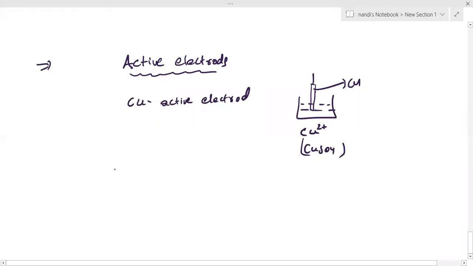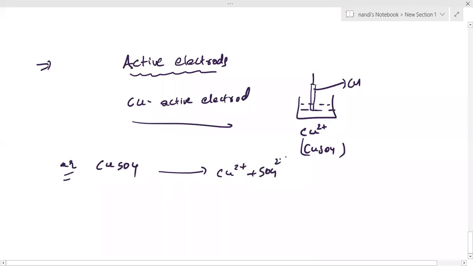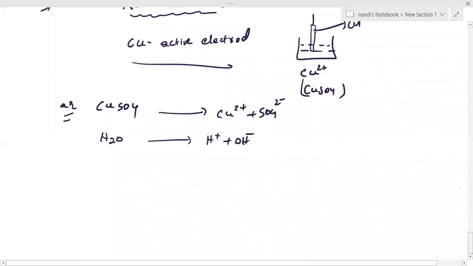So if you are taking CuSO4 aqueous electrolysis in the presence of a copper active electrode, please note down that point. It will dissociate to give Cu2 plus and SO4 2 minus. Aqueous means water can also dissociate into H plus and OH minus. In the presence of active electrodes, at the anode, whatever active electrode you take is going to participate.